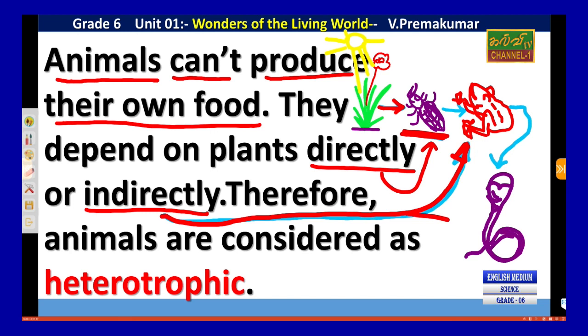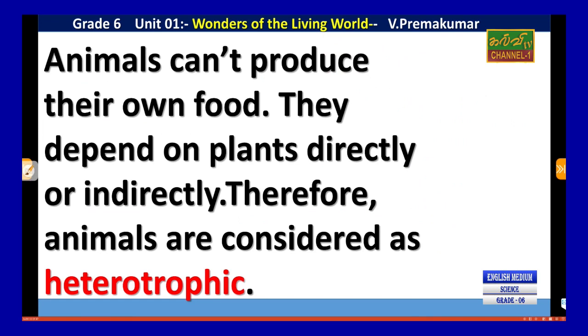What about the snake? The snake also indirectly eats the plant. How? When it eats the frog, the frog eats the insect, and the insect eats the plant. So indirectly it eats. Therefore, animals are considered heterotrophs. Heterotrophs means they depend on plants. Autotrophs means they automatically produce. The plant is considered autotrophic, but animals are heterotrophs. Okay, we will go to the next slide.